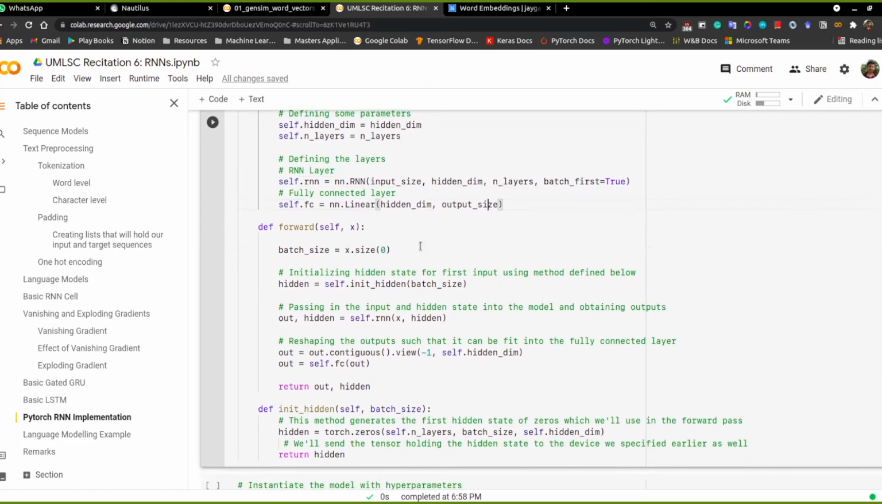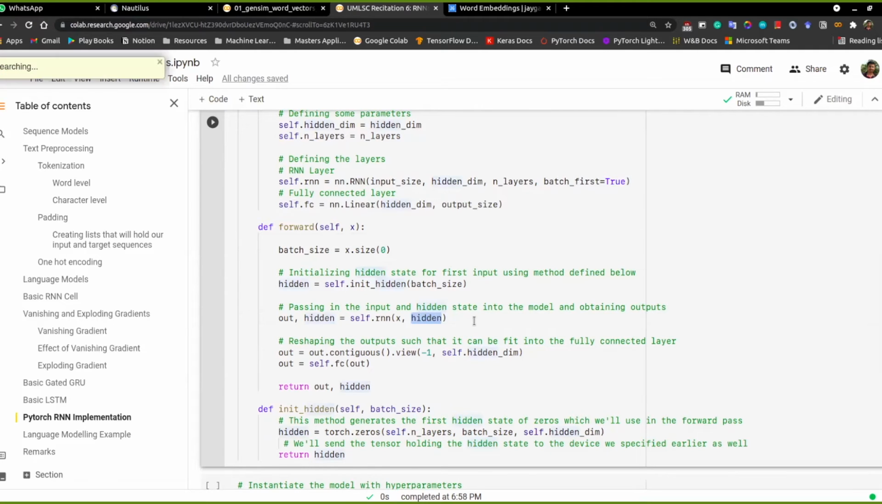Now in the forward function, we take some input x, and based on the input x that we have, we first initialize a hidden state. Basically, nowadays in PyTorch, you don't need to do this.